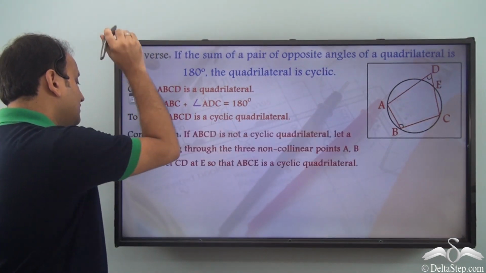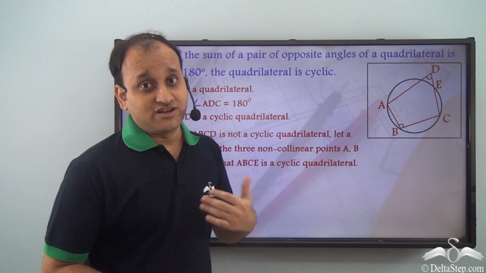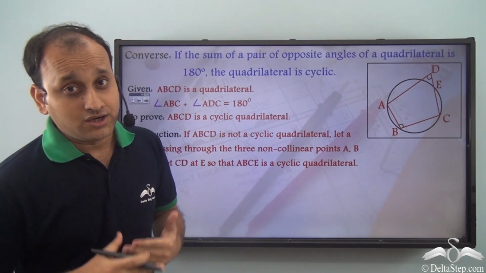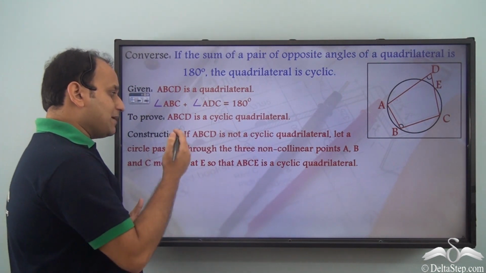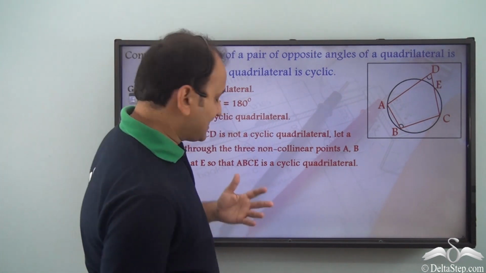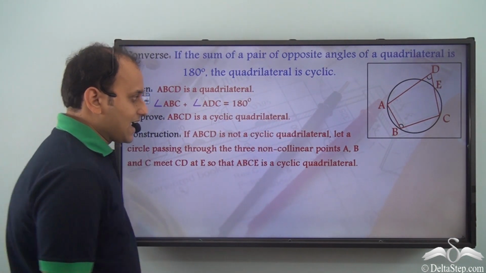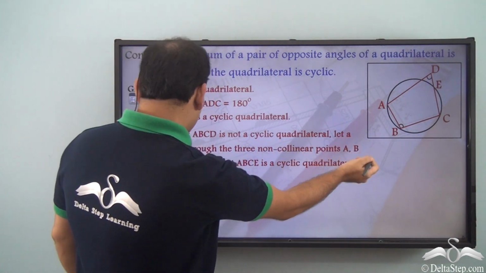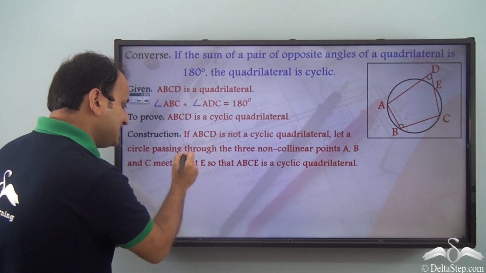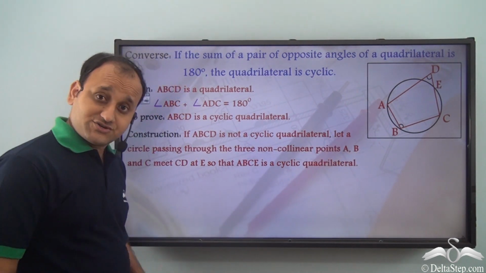Now, first of all, we need to assume some things and we need to perform construction accordingly. So, we assume that ABCD is not cyclic. That is, ABCD is not a cyclic quadrilateral. Let a circle passing through the three non-collinear points A, B and C meet CD at E, so that ABCE is a cyclic quadrilateral.